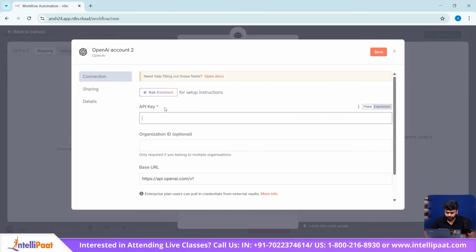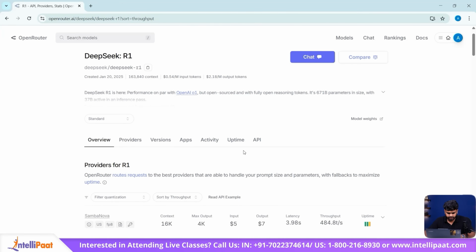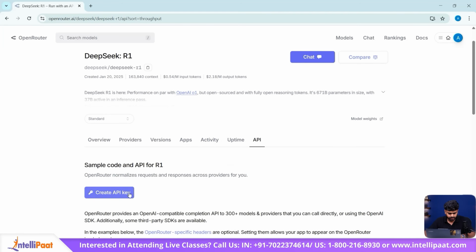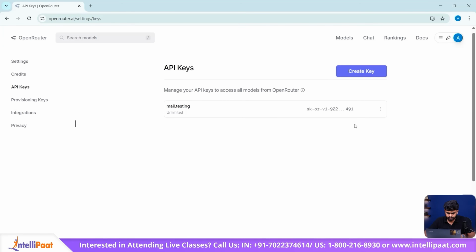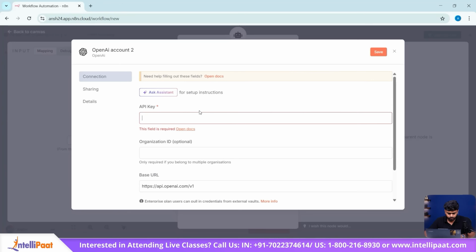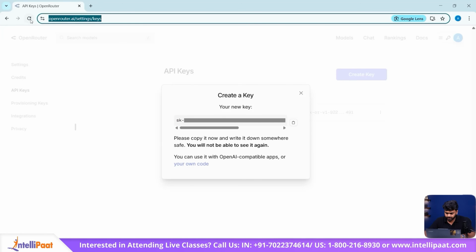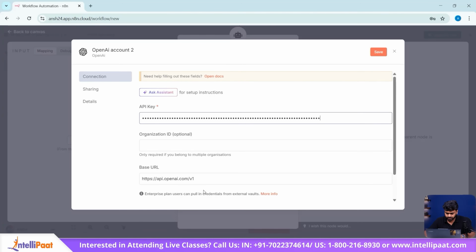You need an API key for this that you can fetch from DeepSeek R1. Go on the API section. Click on Create API Key. Give your key a name. Copy this and paste it back. And for the base URL, you can just copy this and paste it in the URL section and make it as API v1.